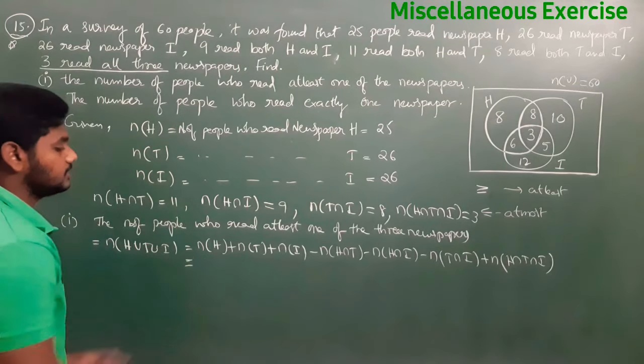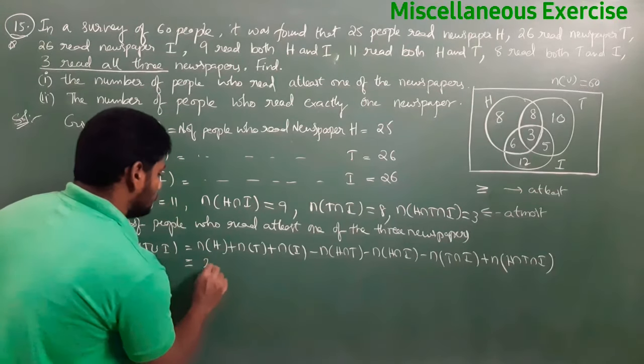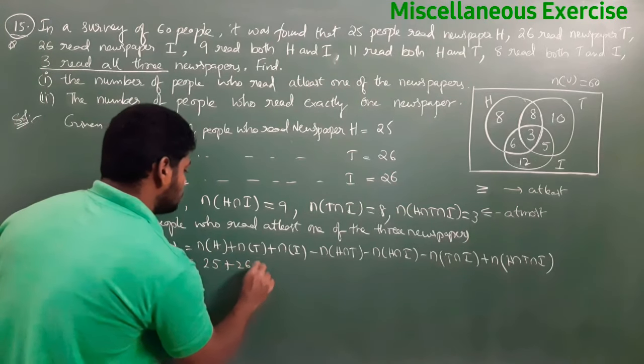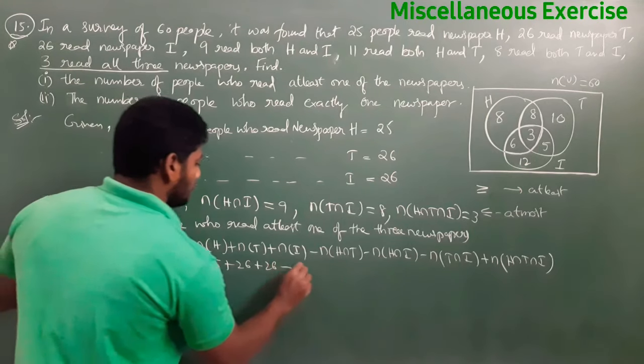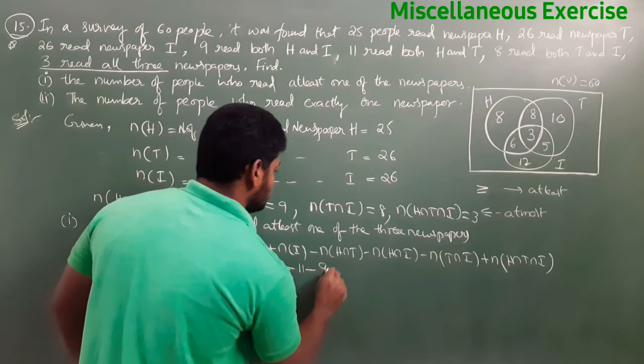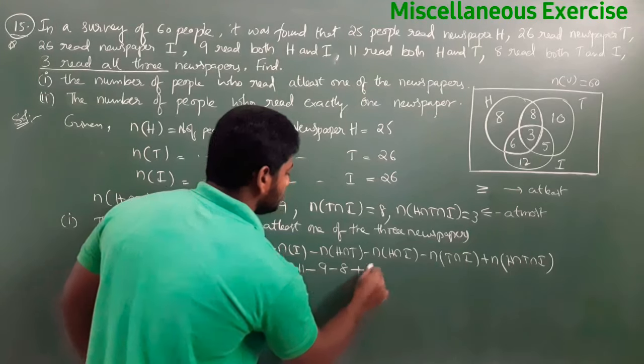Very easy. Next, N of H. What is N of H? 25 plus 26 plus 26 minus H intersection T is 11 minus 9 minus 8 plus 3.